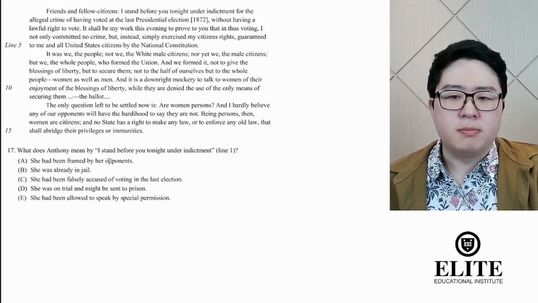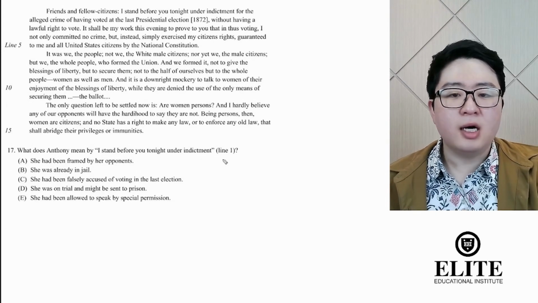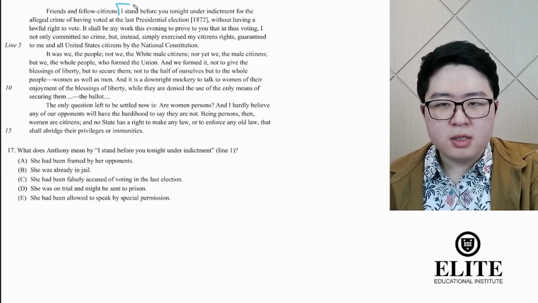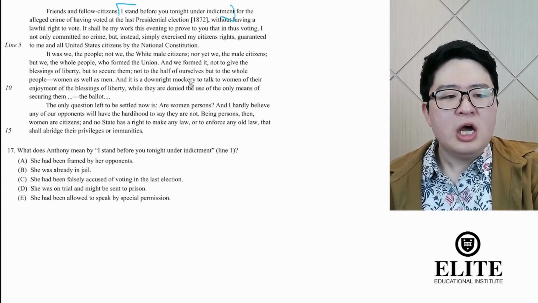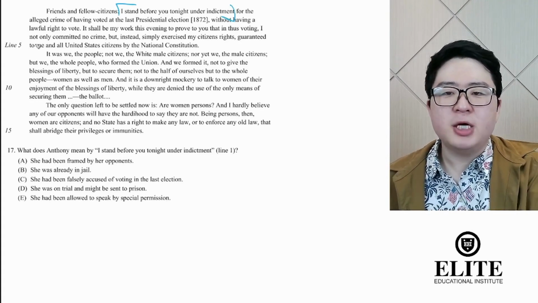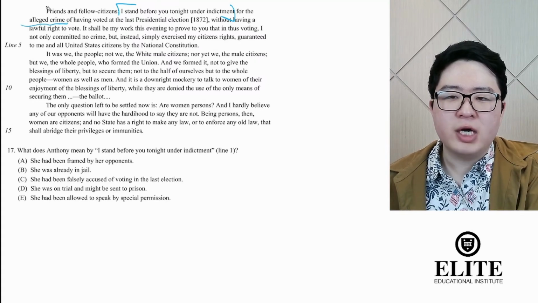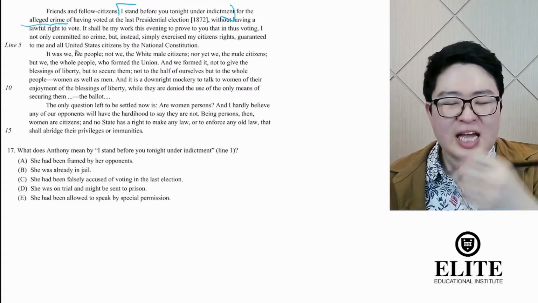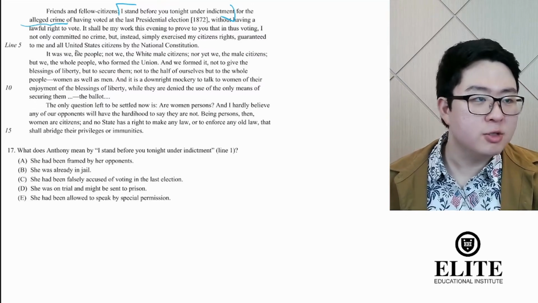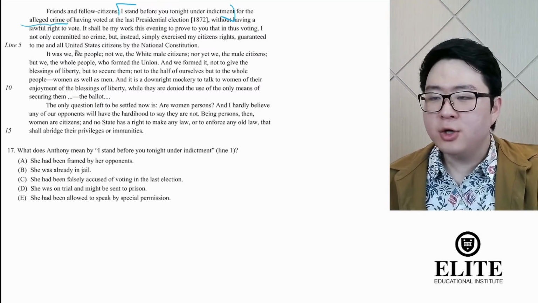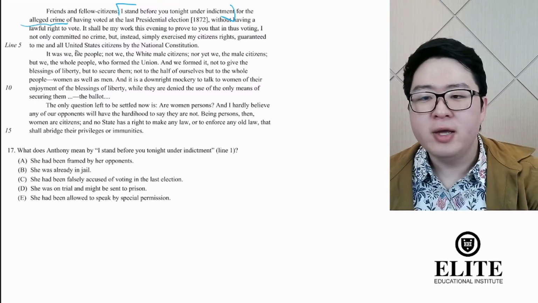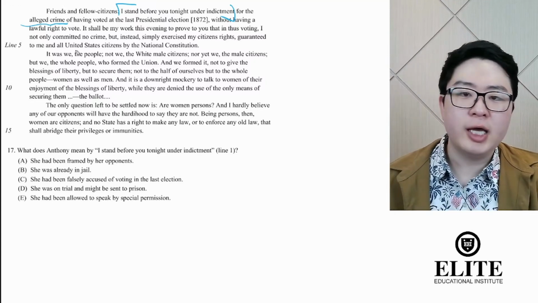What does Anthony mean by "I stand before you tonight under indictment"? Well, here we know what situation she's in. She's been accused of a crime, that crime of having voted, right? And of course, the caption says that too. She's on trial, right? What's a trial? You're in a court. There's a judge. There's a jury, right? And they're trying to decide: did you commit a crime or did you not?